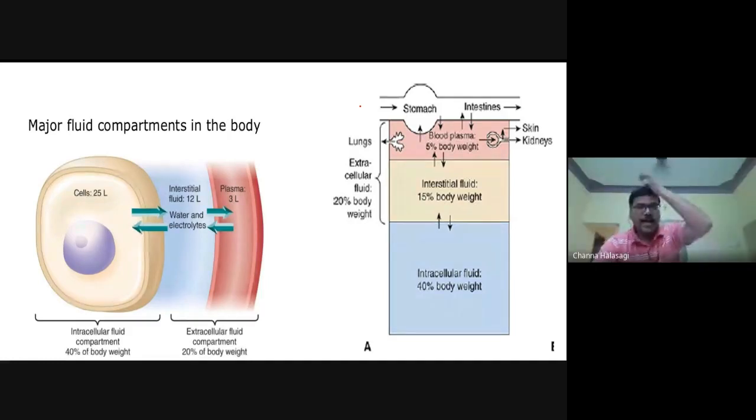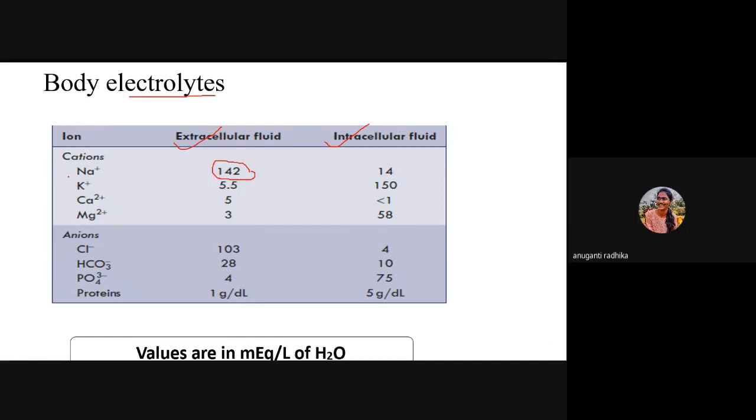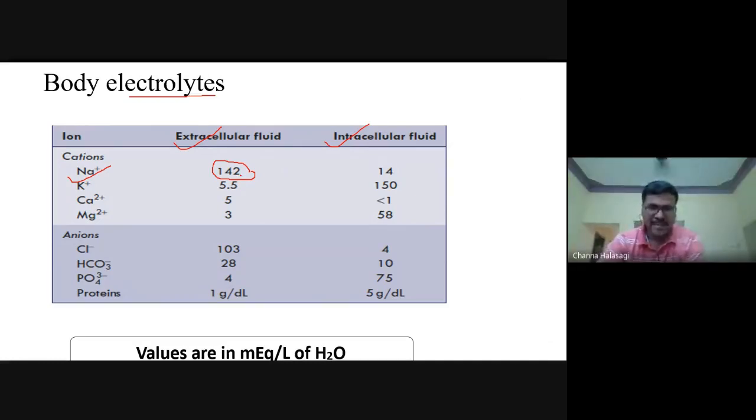Now coming to the electrolytes present in the extracellular and intracellular fluid. You need to have thorough knowledge about which electrolytes are present in the ECF and ICF. Which is the major cation present in the extracellular compartment? It is sodium. Which is the major cation present in the ICF? It is potassium. All others are minor cations.